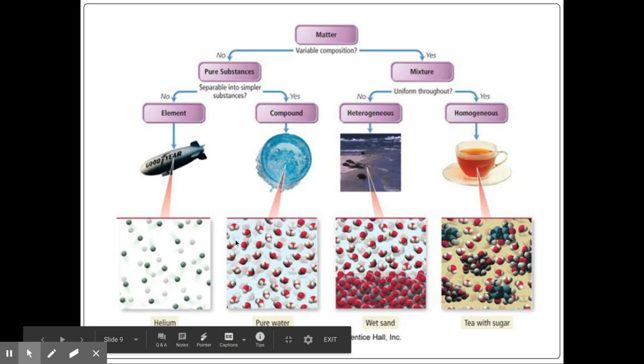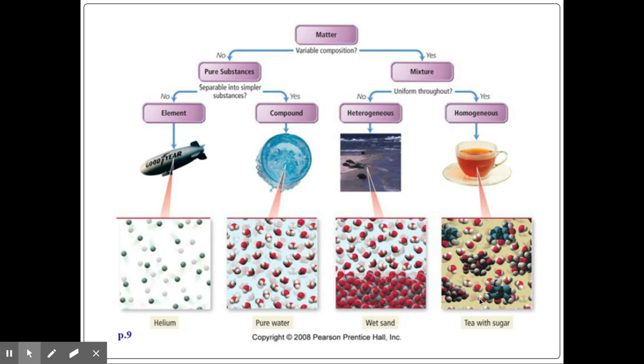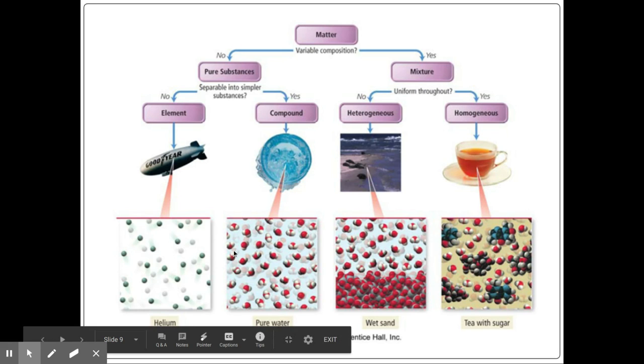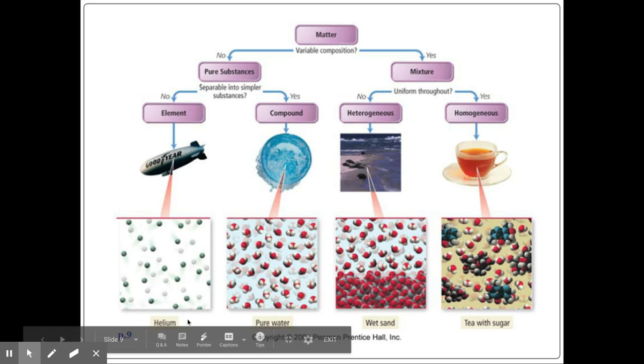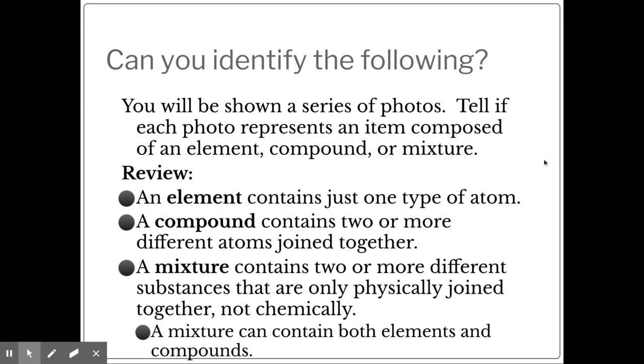So this is if you could look at them microscopically, and that's what we're going to look at in class next week, is we're going to be looking at and analyzing these particle diagrams together, and I'll work with you with that. But for today, we're just going to be looking at the pictures or the names that I give you to help you with classifying what type of substance it is. So what you're going to do is you're going to identify the following. I'm going to have pictures for you to look at, and you're going to make a text box or add a text box, or you can try circling the element, compound, or mixture.